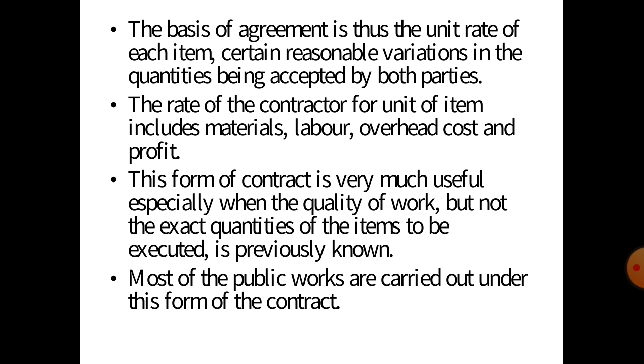In the overhead cost there are different components. For example, if any design is changed, or any construction work is not proper as per specification, we demolish the old construction and construct a new one. These are the different types of overhead cost, and profit. All these things are covered in the rate per unit of the item included in the contract.